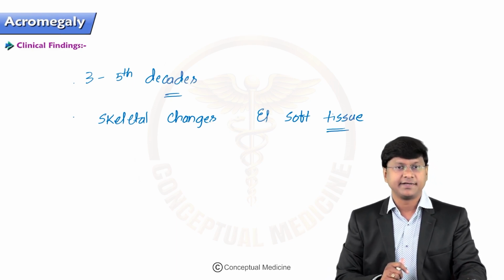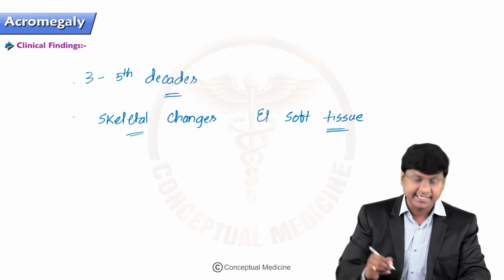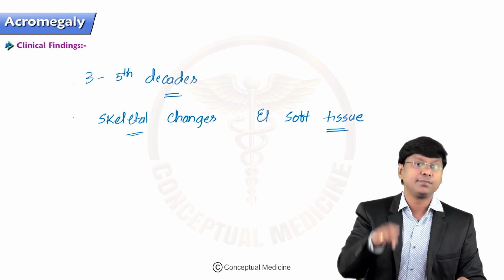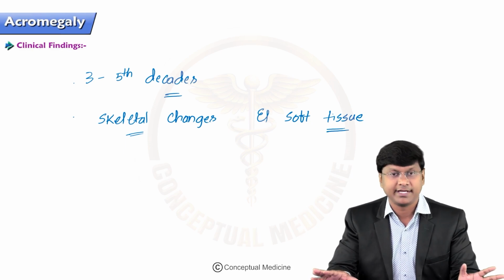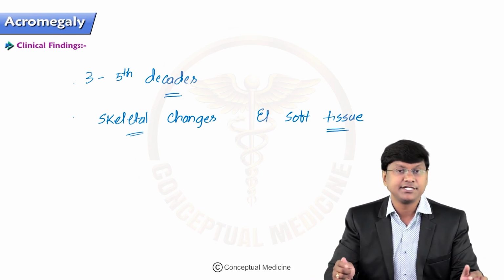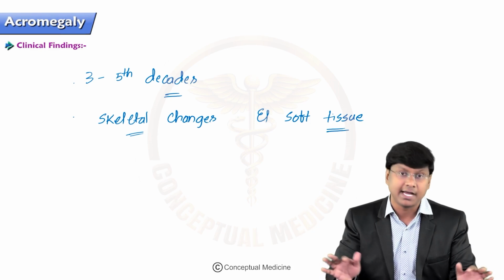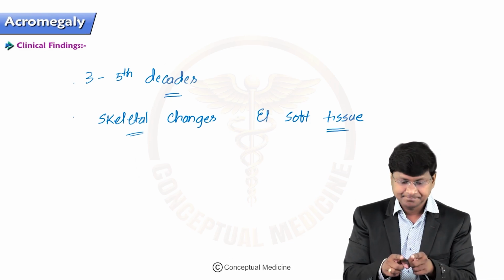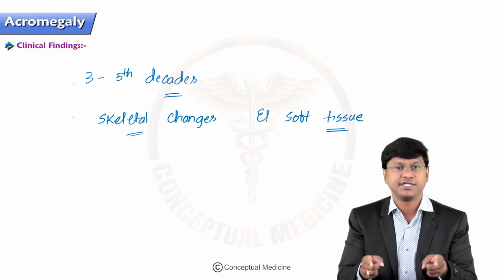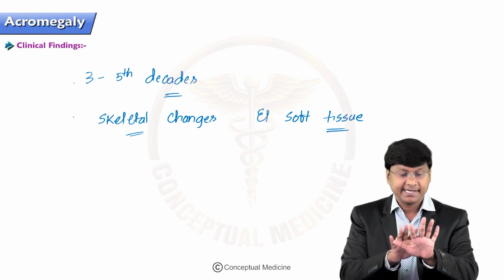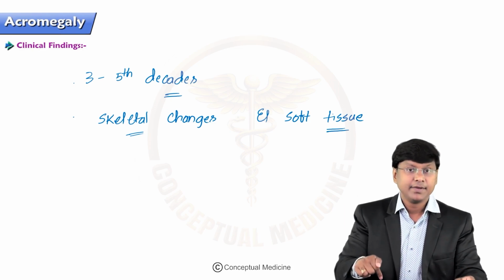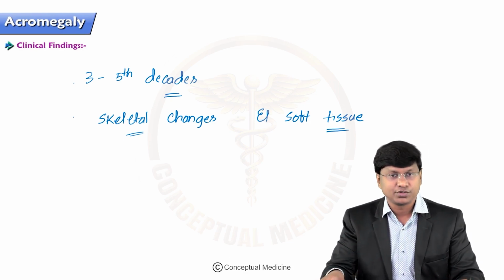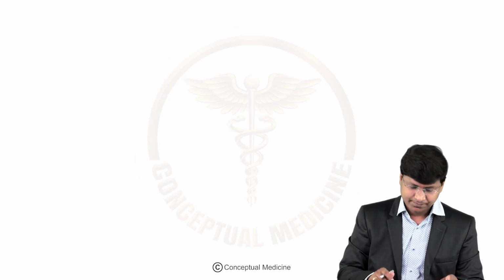Now, let us take the clinical manifestations, the skeletal manifestations first. Please remember, the length of the bone will not increase in patients with acromegaly. Why? Because acromegaly is a clinical condition where there is increased production of growth hormone after the fusion of the bones. So the length of the bone will not increase. It is the breadth of the bone which is increased. So there will be broadening of the hands and broadening of the feet, and the facial features become very coarse. These are the skeletal changes.